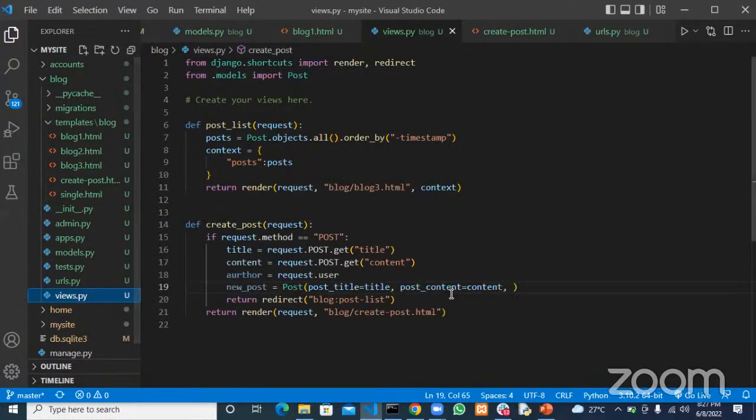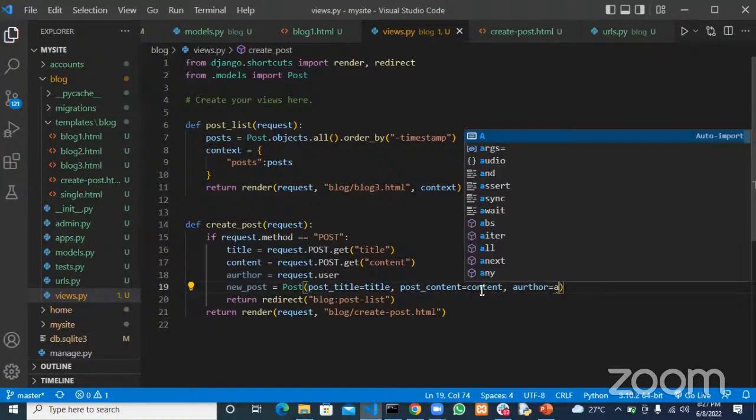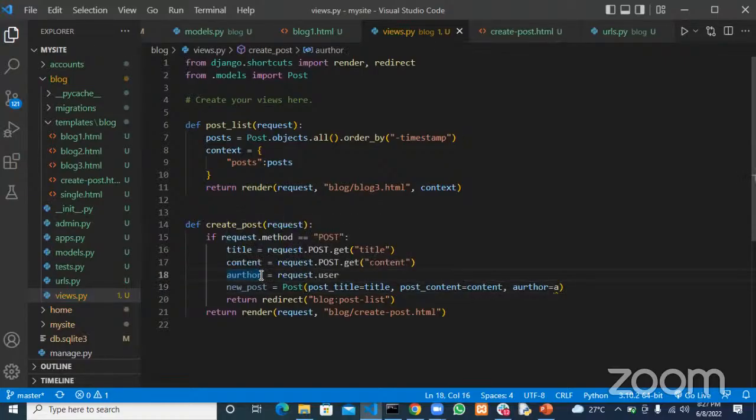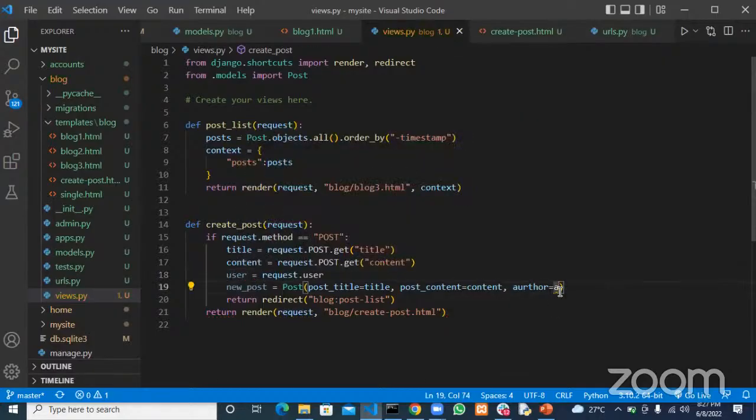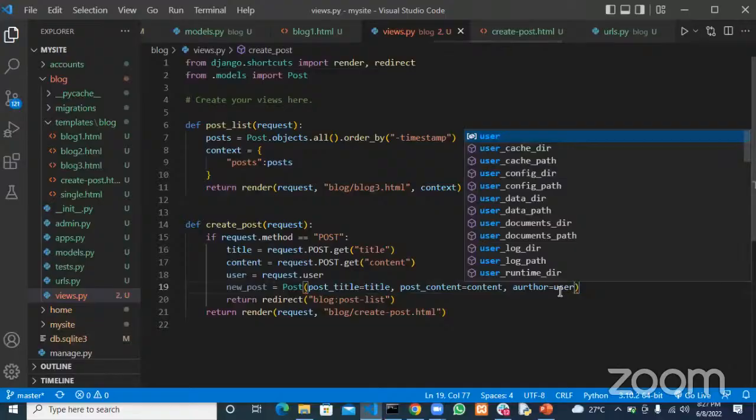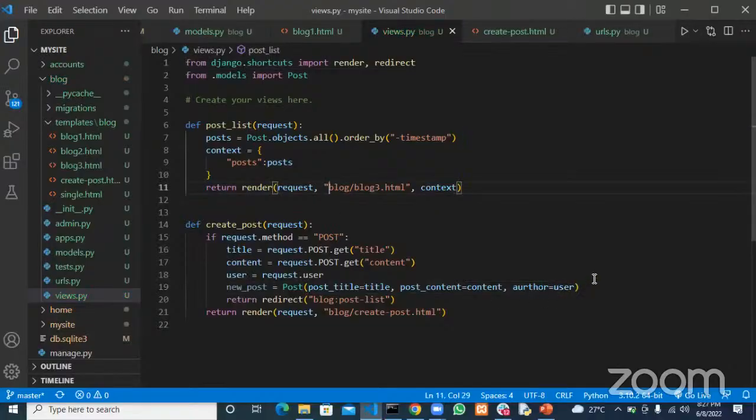So here, author is equal to that author we just defined up there, or we could say user, or login user, or anyhow you want to put it. To avoid confusion, let's call it something else. Let's say user, so the author is equal to that user, the login user.